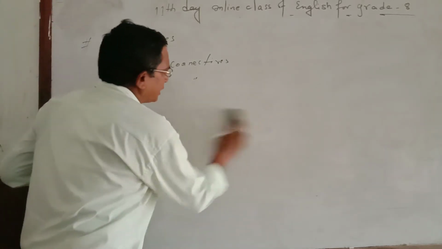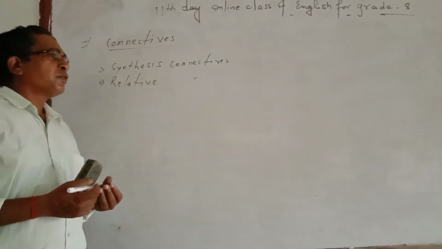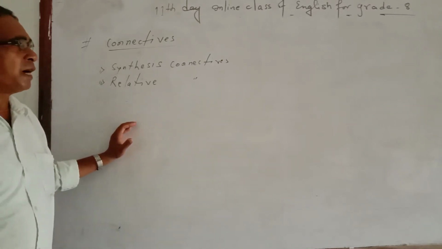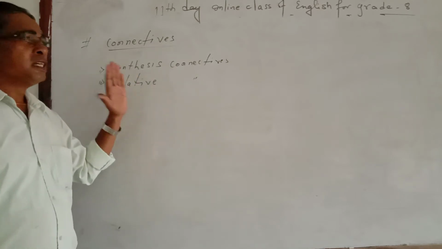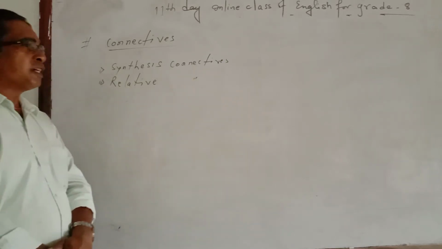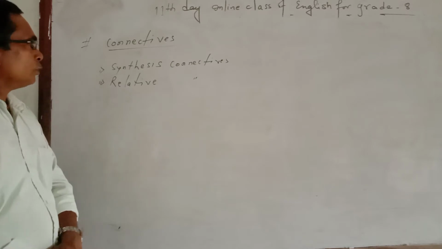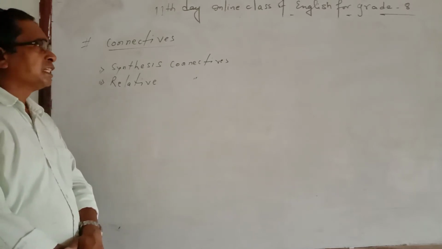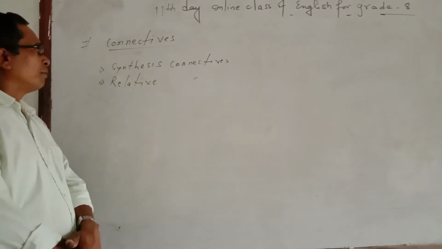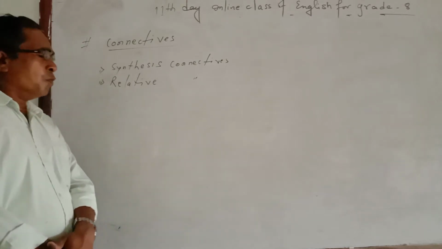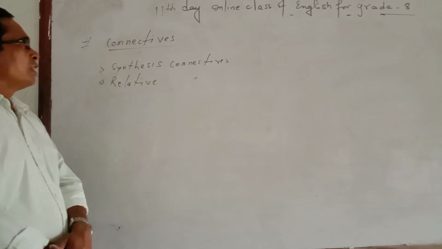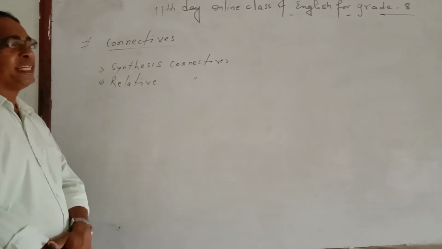The examples of synthesis connectives are as, because, since, because of, although, though, even though, in spite of, despite, likewise, neither nor, either or, so, therefore, that's why. Similarly, not only but also, in order to, only to, hoping that, thinking that. These are all examples of synthesis connectives. Whereas the examples of relative connectives are whom, which, who, whose, that, when.